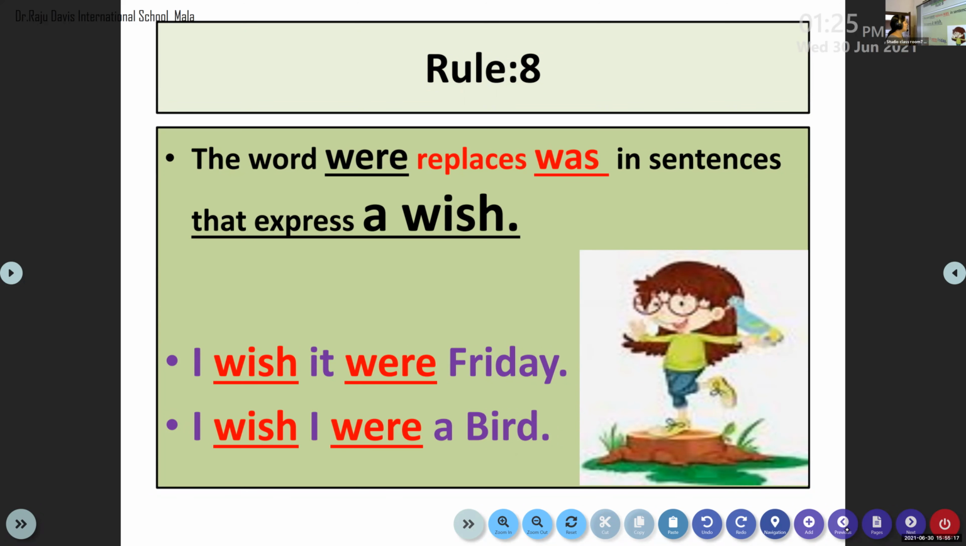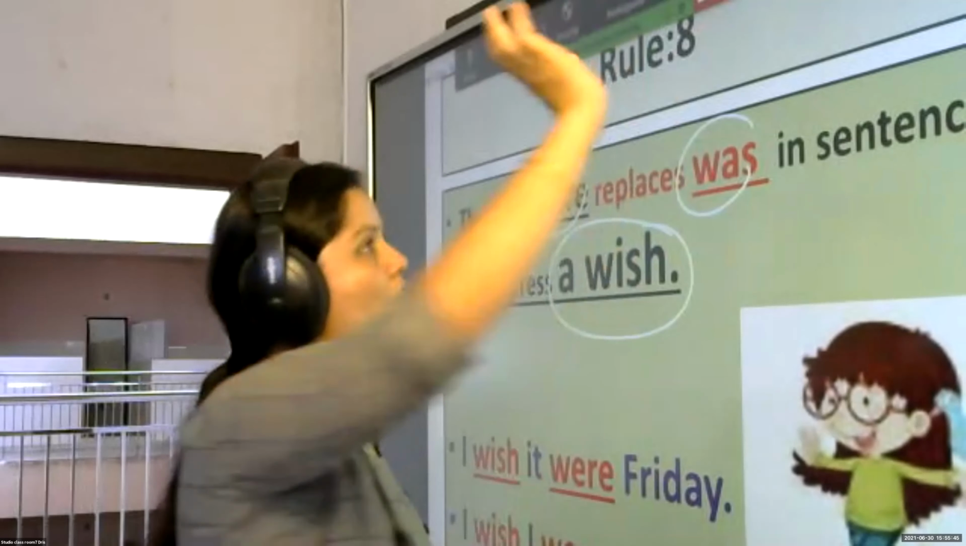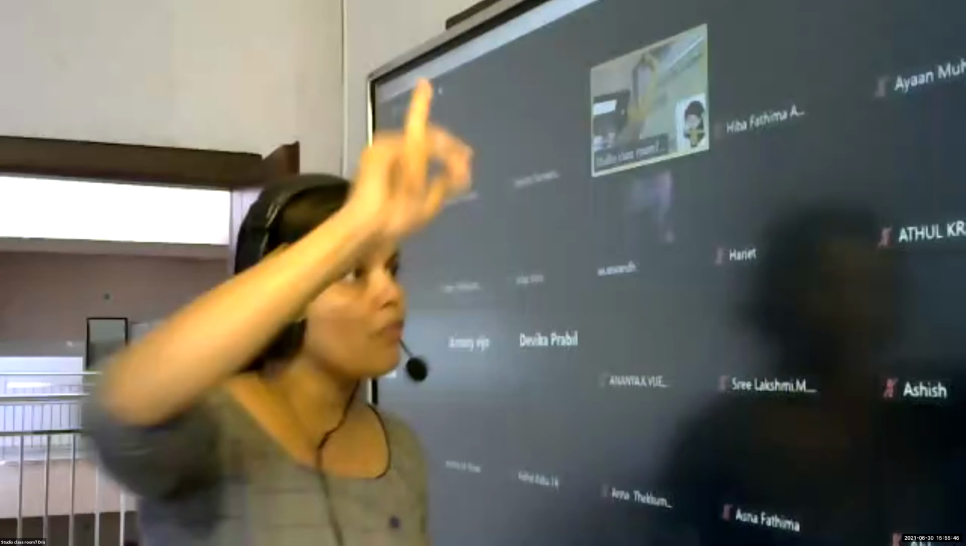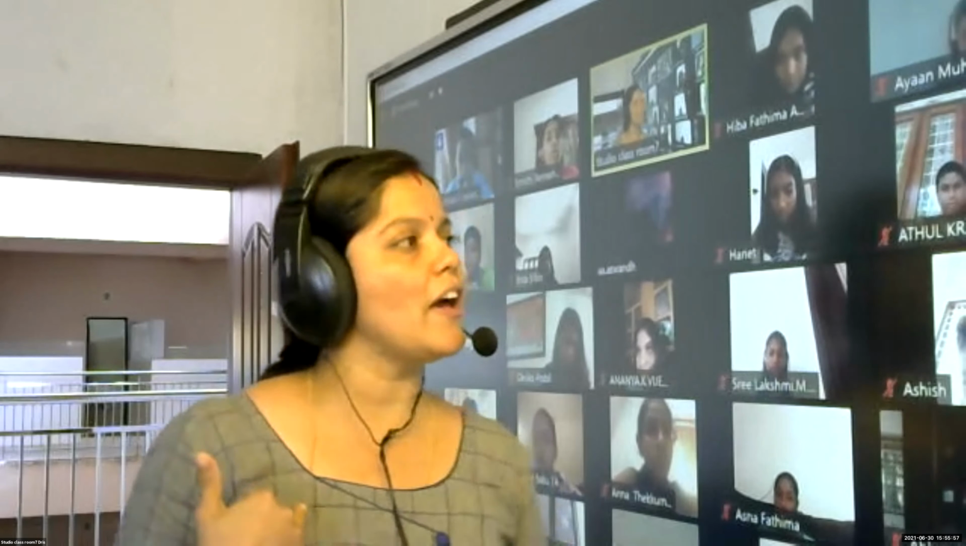A child, she is standing here, she is a human, and she wishes she were a bird. Actually, I can say I wish I were a bird. Rule number 8 says that the word were replaces was in sentences that express a wish. Normally, along with I, we write was, right? But if it is a wish, you can use only were. I wish I were a bird. Who am I? I am a human, right? But I wish I were a bird.